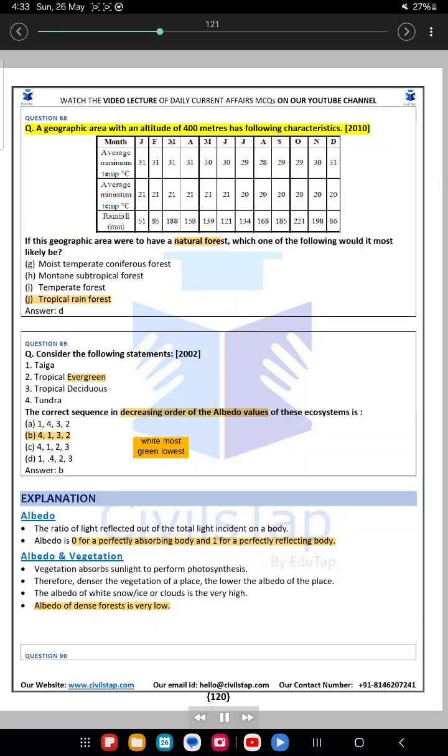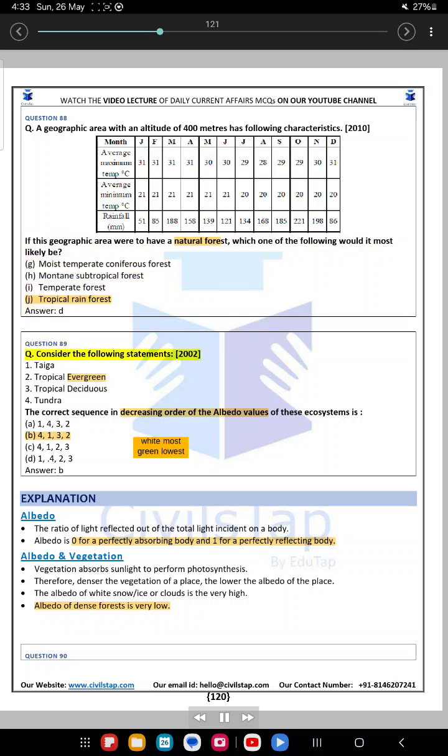Question 88. A geographic area with an altitude of 400 meters has the following characteristics. 2010. If this geographic area were to have a natural forest, which one of the following would it most likely be? A. Moist temperate coniferous forest. B. Montane subtropical forest. C. Temperate forest. D. Tropical rainforest. Answer: D.